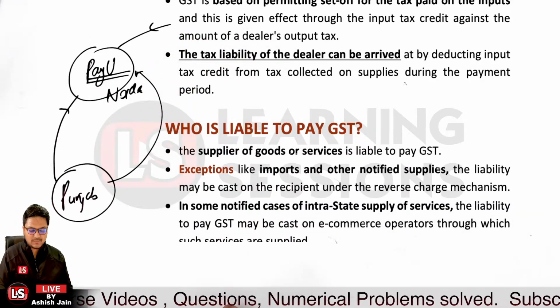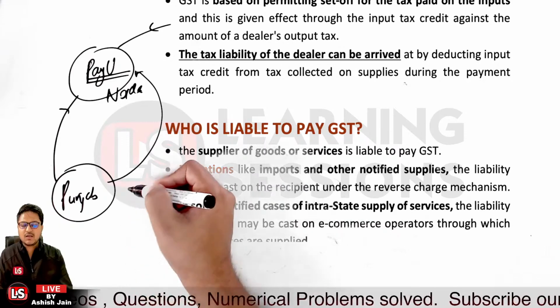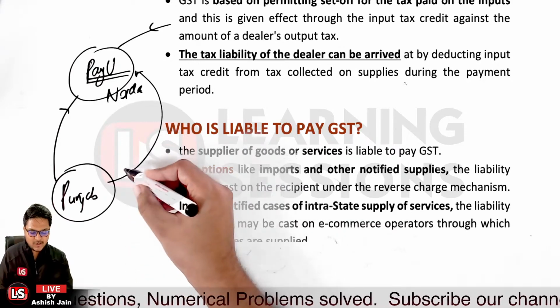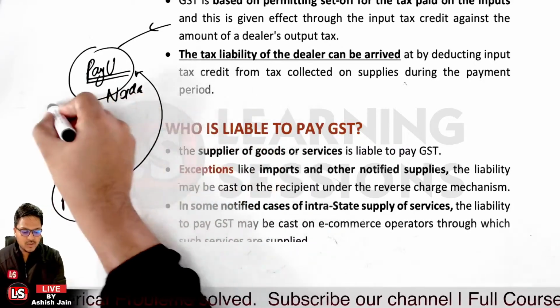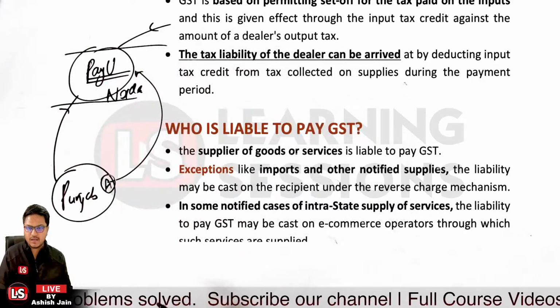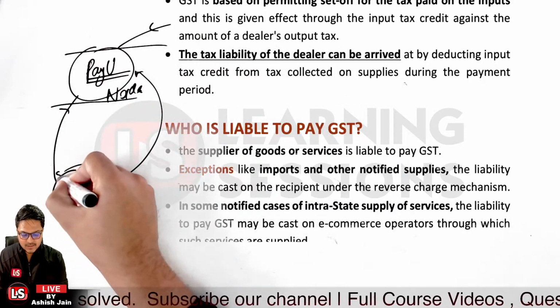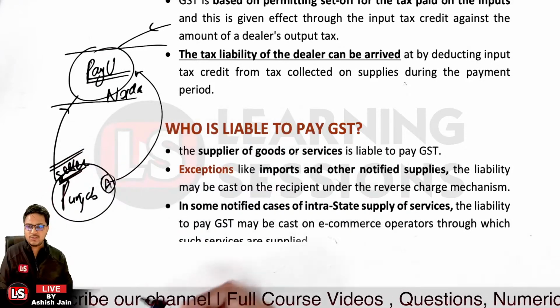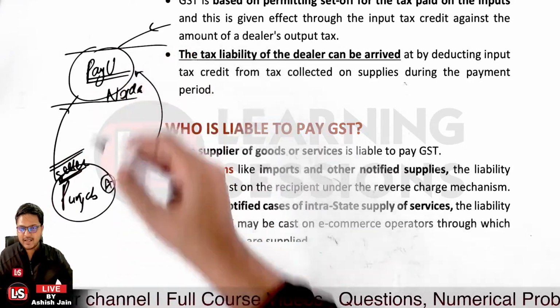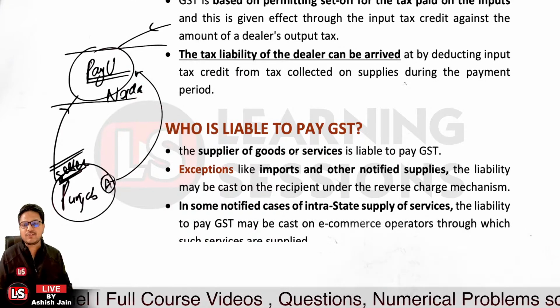Who is the buyer over here? The buyer is a person who is from Punjab or from another state. But who is the seller actually? The seller is also from Punjab, but the intermediary is from Noida, who is receiving the money on behalf of the seller.